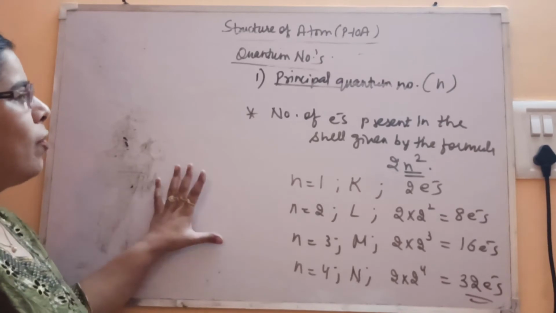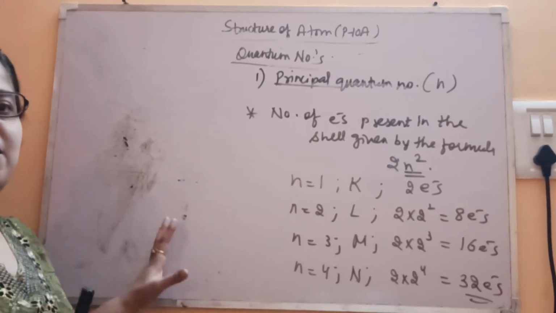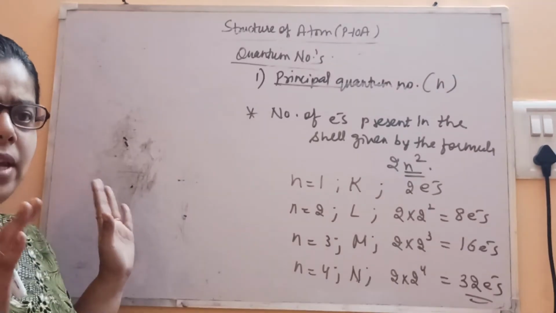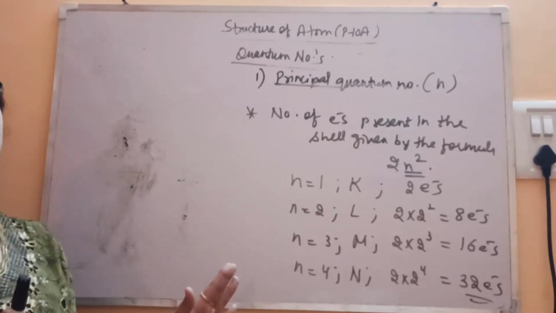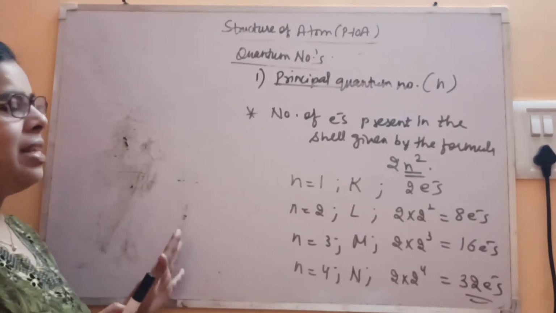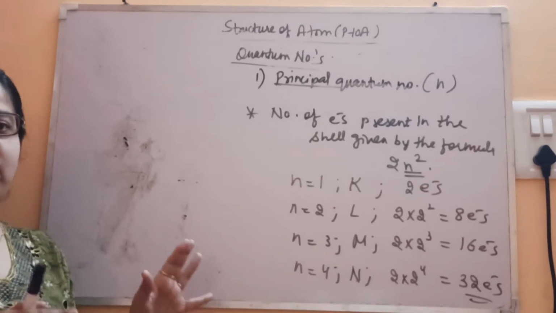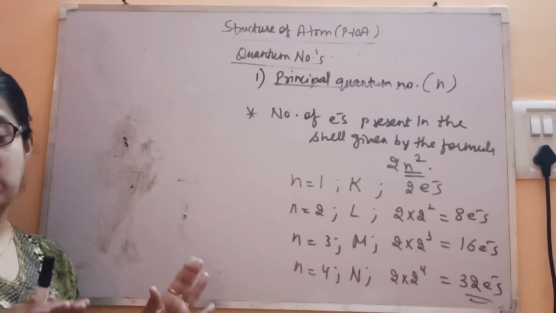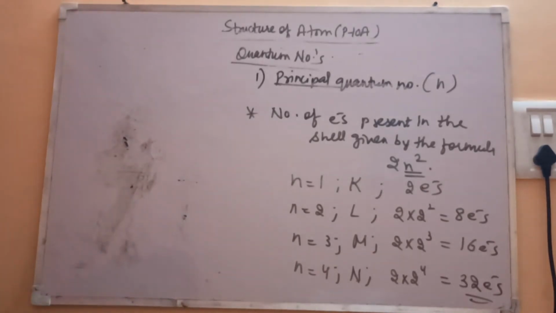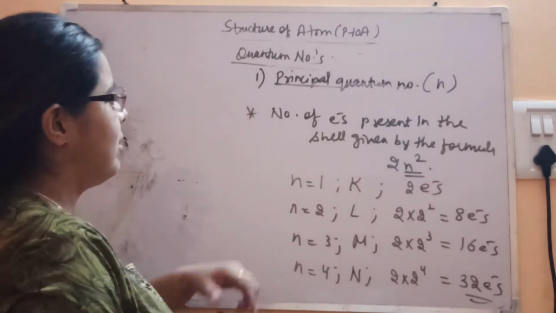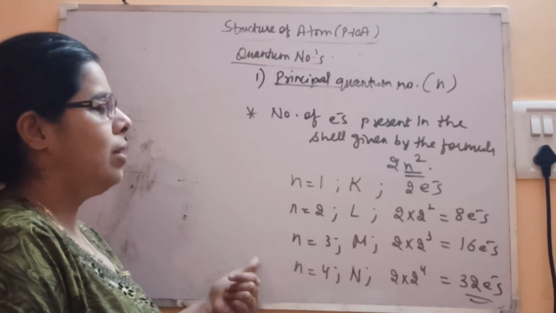So this is the principal quantum number, which mainly represents the energy and average distance of the electron. It also represents the main shell of the electron, the main energy level. This is the first energy level, then second, third, fourth, like this.